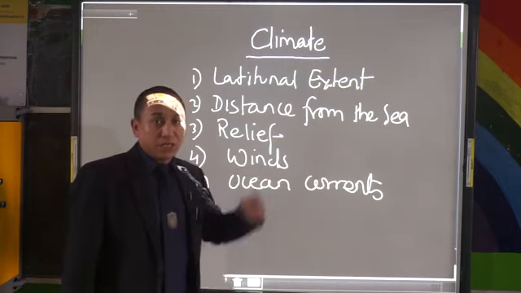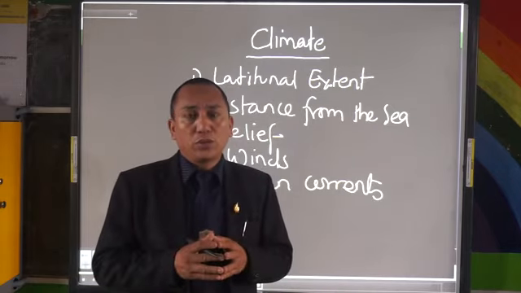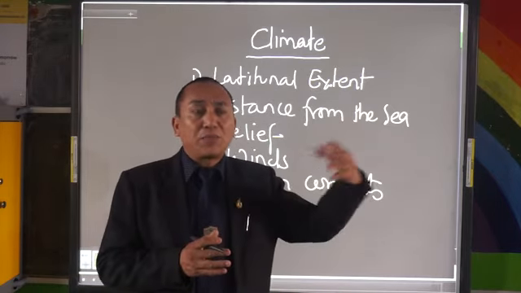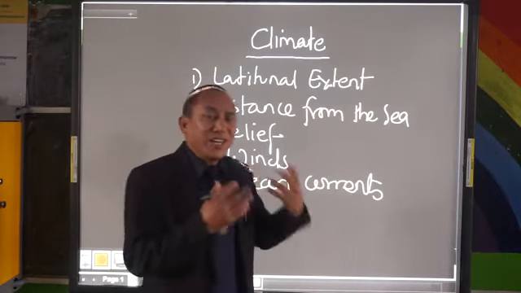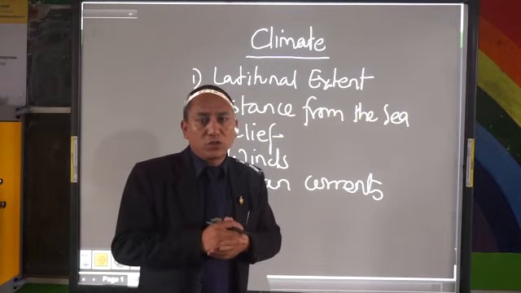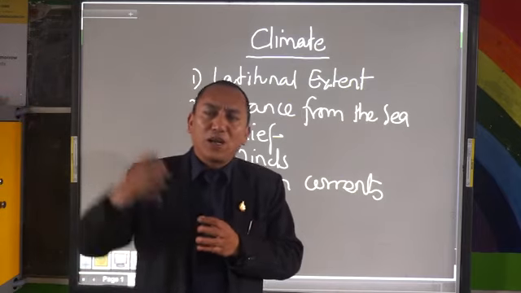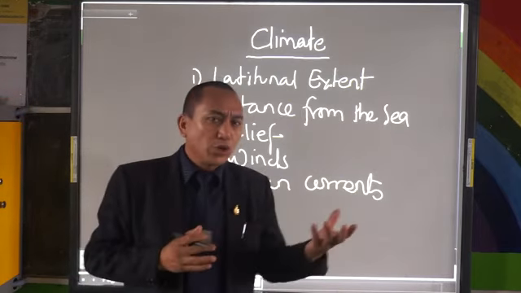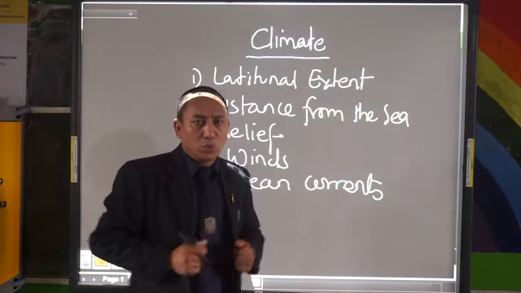And then the ocean currents. The ocean currents also play an important role. It can increase the temperature of the place where the water flows by, and it can also decrease the temperature along the places wherever it flows. So if it's a warm ocean current, the temperature of the areas where it passes by becomes slightly warm. If it's a cold ocean current, the places where it passes by become cold.